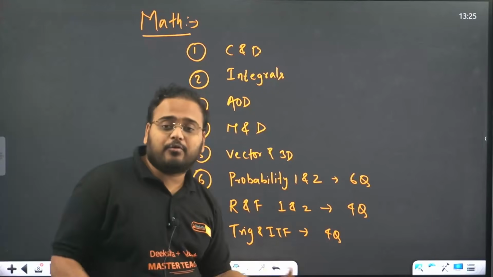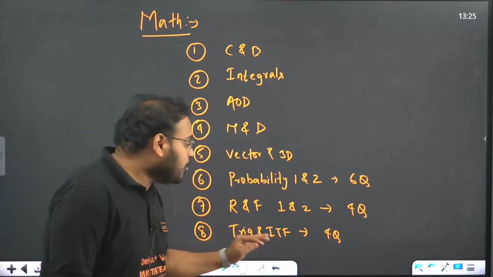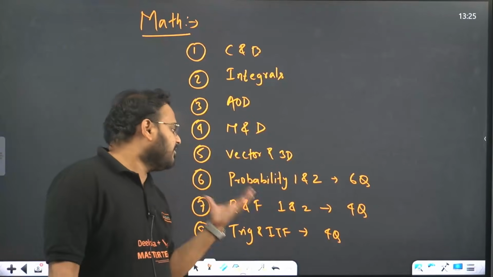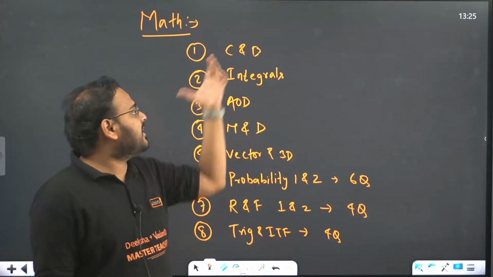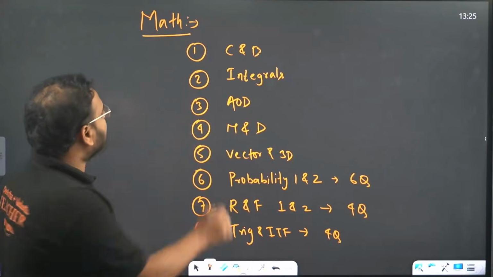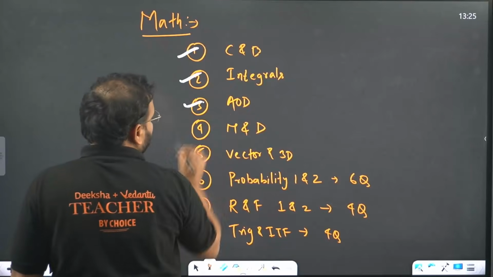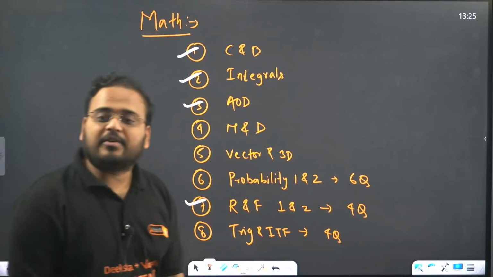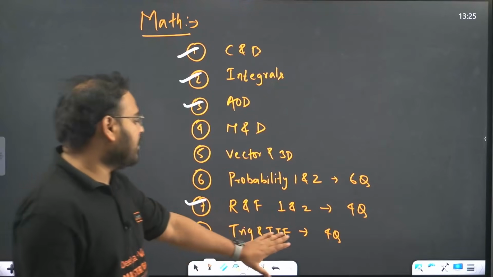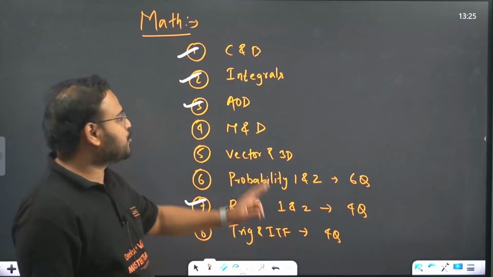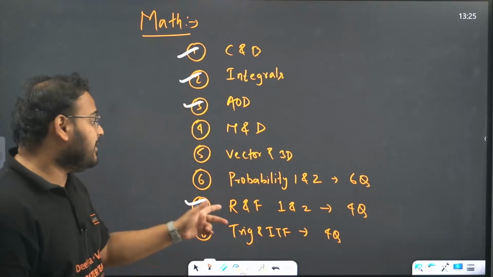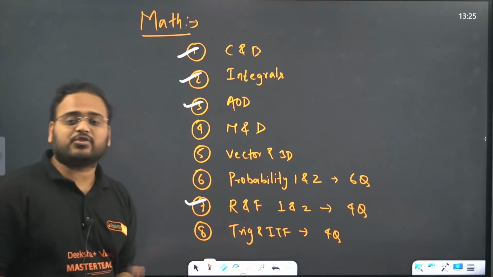Trigonometry and ITF, if you combine them, are 4 questions, and not only these 4, you have application of trigonometry and ITF everywhere. In relation and function there is, in integration there is, in C&D there is, in AOD there is. All these chapters use the application of trigonometry and ITF. So it is very, very important to not only score these 4 marks, but also to score 12 plus 3, 15 plus 4, 19 marks altogether with the application of trigonometry and ITF.